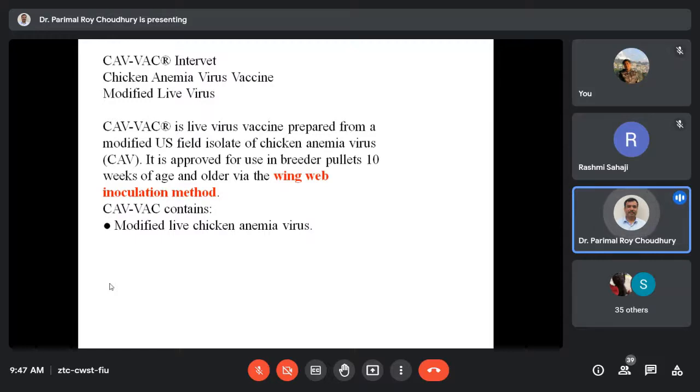I have shown you the video of how wing-web inoculation of smallpox vaccine is given in our earlier discussion. And they give us protection. However, we must remember that the disease may come through vertical transmission. So as a result, it is always necessary to make sure that the parental flock doesn't have this infection.